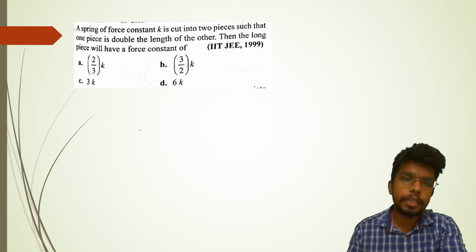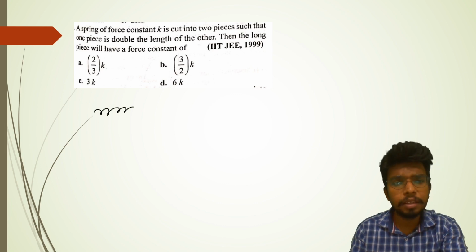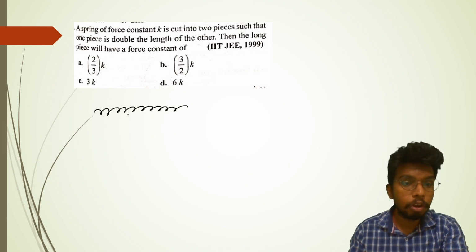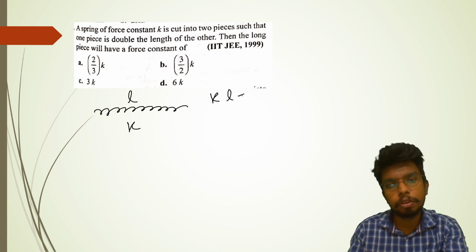A spring of force constant K is cut into two pieces such that one piece is double the length of the other. Then the long piece will have what force constant? We had a spring. In a spring, always remember, K is the spring constant, L is the length. KL has to be constant.